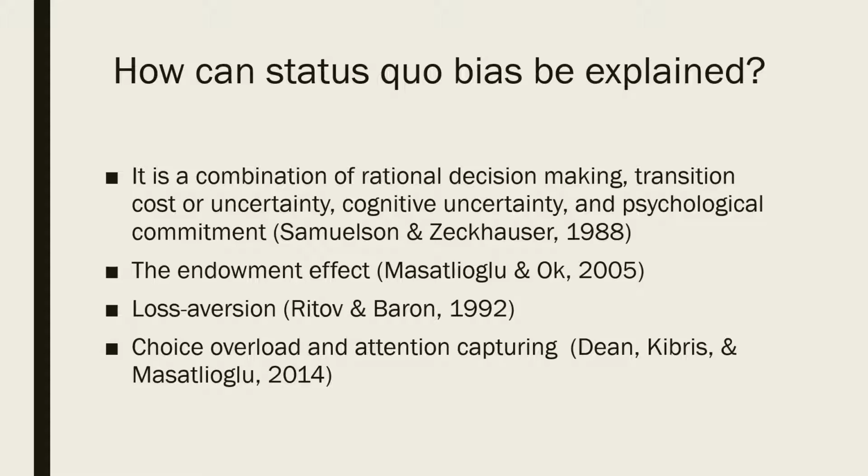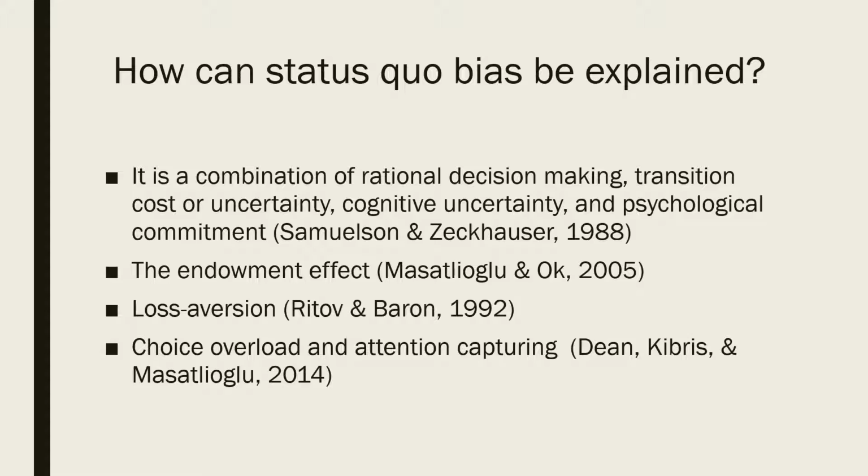Another theory is the endowment effect, which is when an option has more value because it is owned. This theory is used to try and explain why people stick with the current option due to the status quo bias. Finally, there is loss aversion, which occurs because people weigh up decisions in expected gains or losses, but the losses become weighted more heavily.